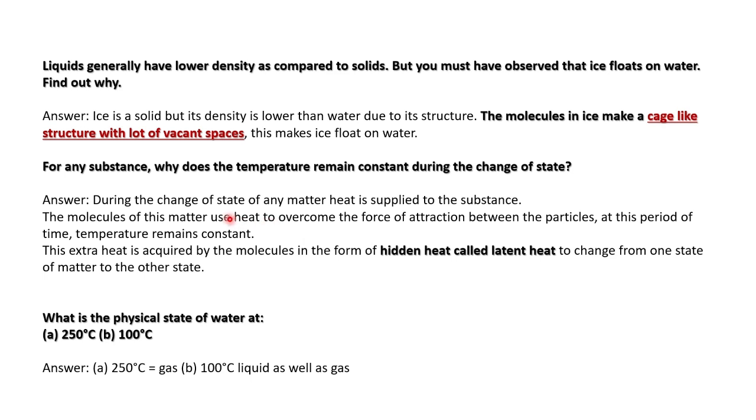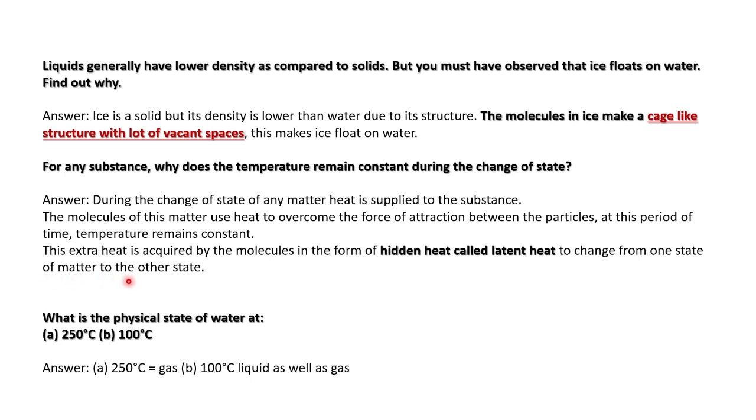The molecules will overcome the force of attraction. Heat to overcome means that when it is heated, the particles start to move aside, isn't it? Started to move apart. So the molecules of this matter use heat to overcome the force of attraction between the particles, and during that period of time the temperature remains constant. This extra heat is acquired by molecules in the form of hidden heat, called latent heat, to change from one state of matter to the other.